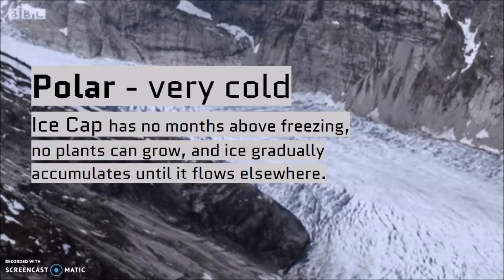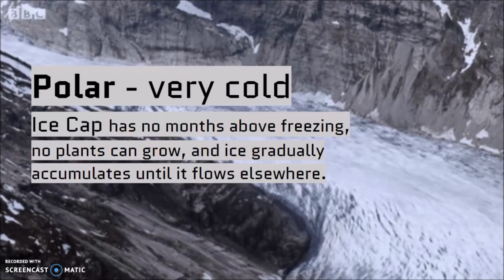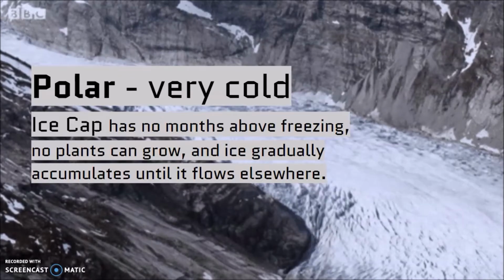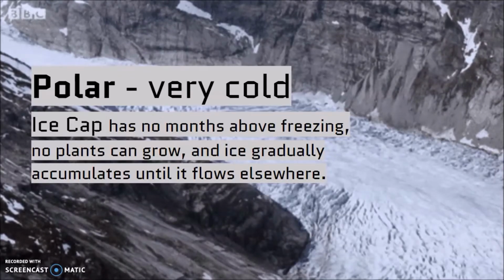The first type of climate zone is called a polar zone, which is very cold. Now, what you see here is called an ice cap. Earlier this year, we learned about glacier erosion.